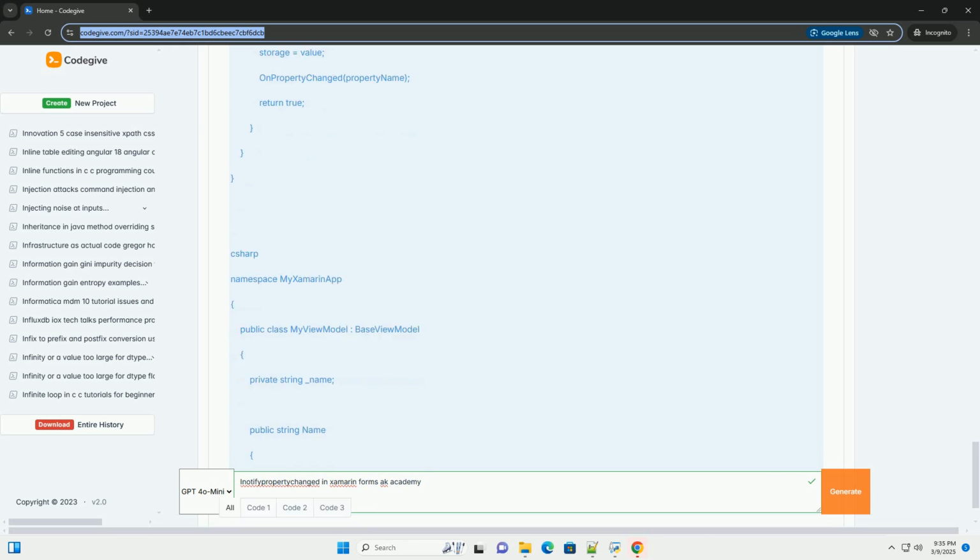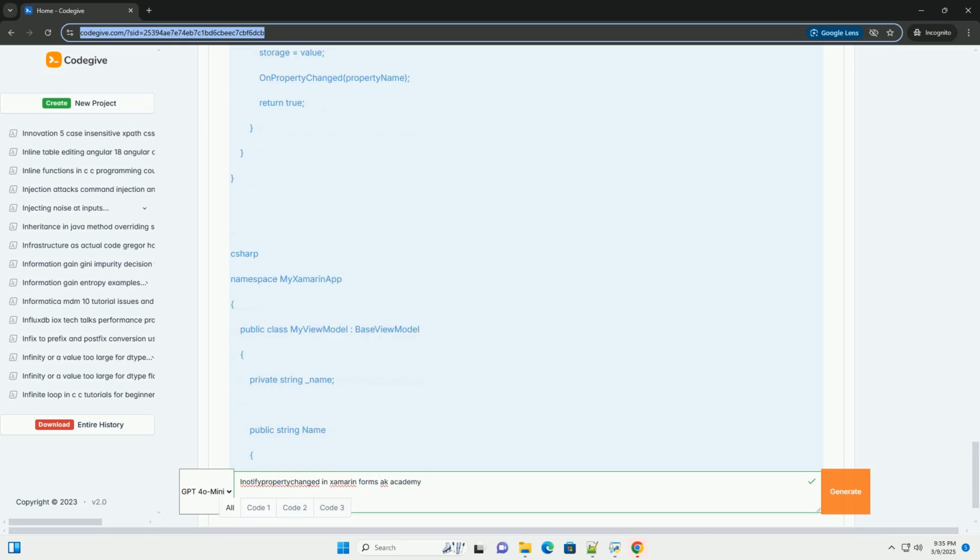INotifyPropertyChanged automates this process. Benefits: Automatic UI updates. When a bound property changes and the PropertyChanged event is raised, the UI is automatically updated to reflect the new value. Maintainability. It keeps your code clean and separates UI concerns from data concerns.